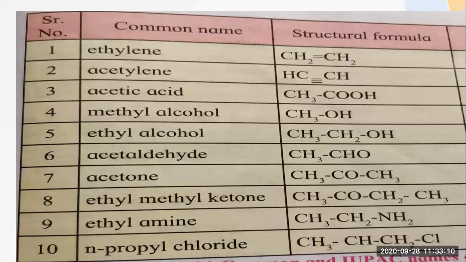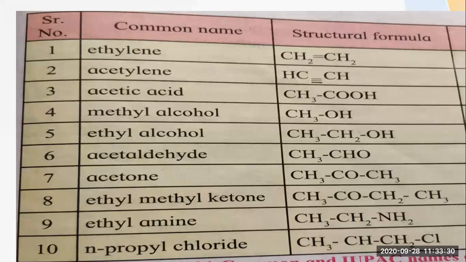So now for writing the IUPAC name, what do you have to consider? You have to consider the number of carbons first. So how many carbons are there? 4 are there. If 4 are there, then comes butane. Then in the second carbon, the ketonic group is attached. So what we have to do? Butan-2-one we have to write.